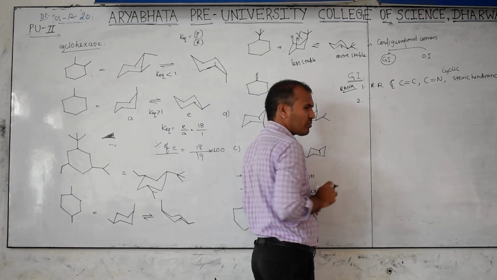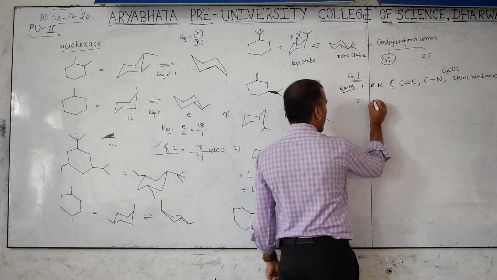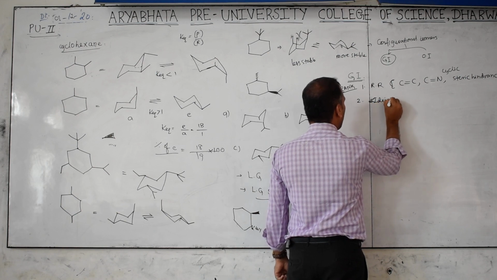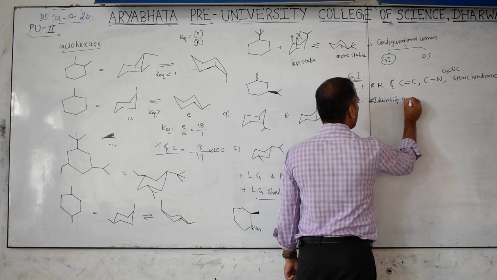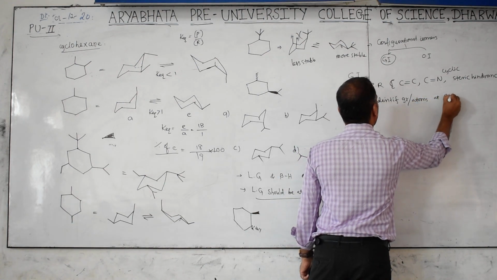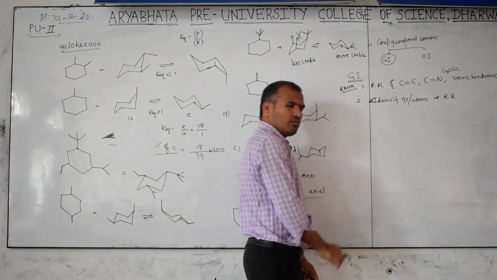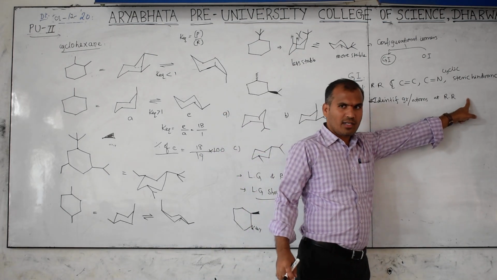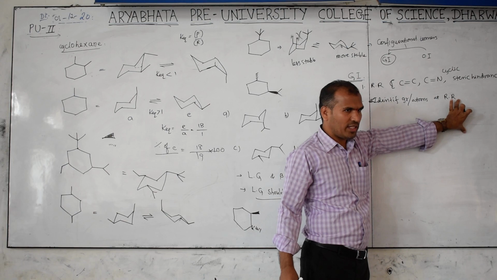Second one, identify groups or atoms at restricted rotation. Here I will give one condition later, so leave some space.